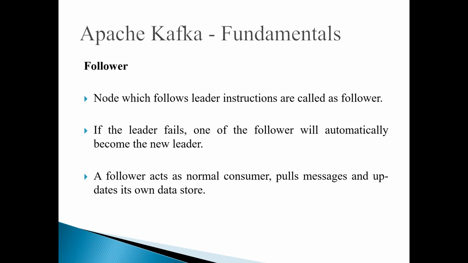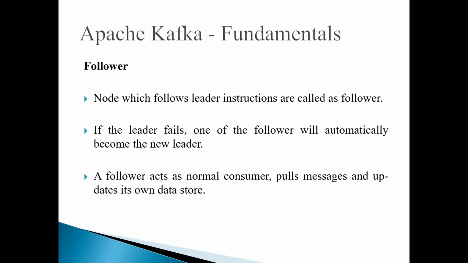So a continuous leader election process is there. Kafka itself will elect its leader depending on multiple factors. What happens is that the leader is responsible for reads and writes, but the follower acts like a normal consumer. It keeps pulling the messages up to date into its own data store, because it is the replication copy.